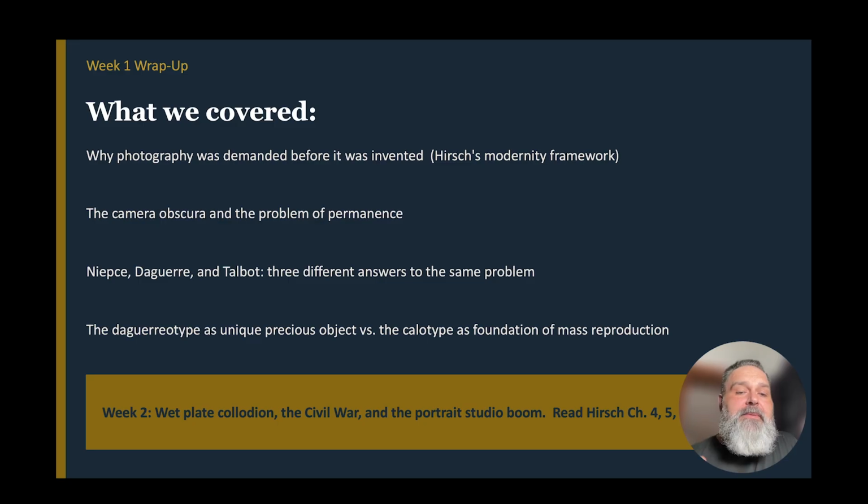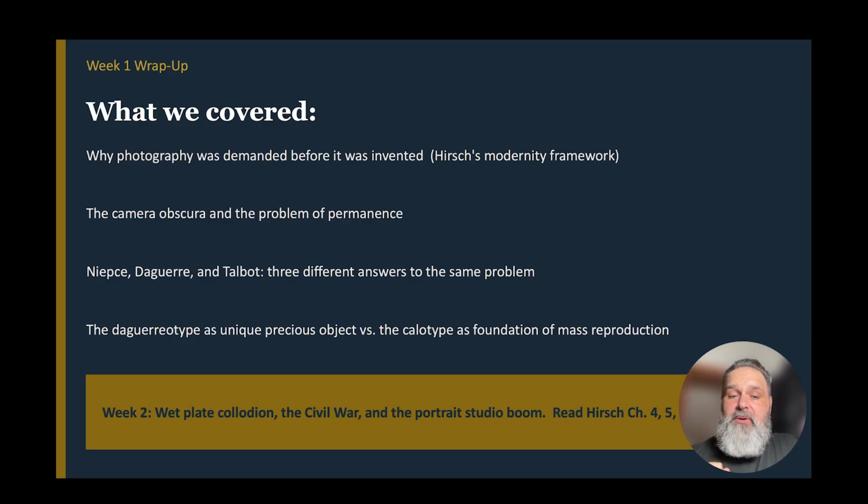We talked about Niepce, Daguerre, and Talbot, the three different answers to the same problem. That problem being how to make one of these images coming from a camera obscura permanent. They all happened to be working roughly at the same time in three very drastically different ways to find the answer to the same problem. And then we talked about the daguerreotype as a unique precious object versus the calotype, which is the foundation of mass reproduction and sort of the base of what we ended up having for analog photography.